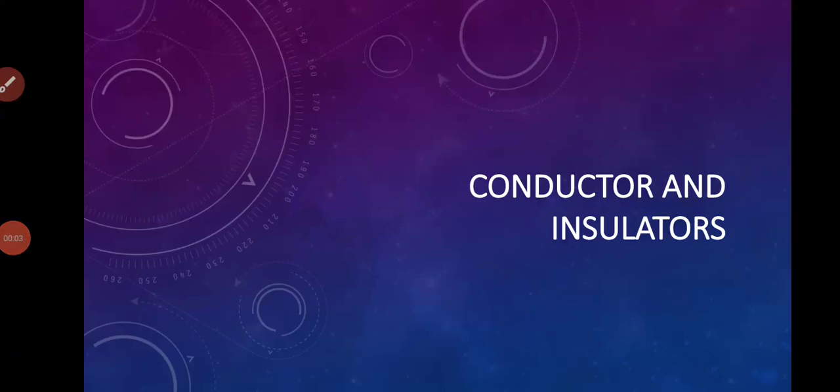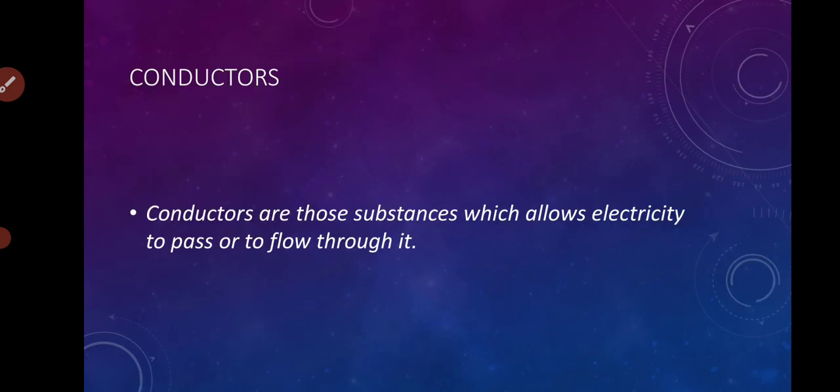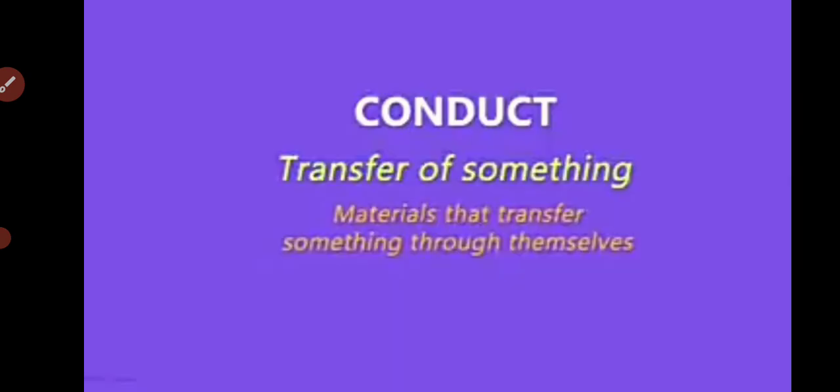Today in this video we are going to discuss all about conductors and insulators. So what are conductors? Before starting this, let us have the definition of conductor. Basically, conductors are those substances which allow electricity to flow through them. That means these are the substances that allow the passage of electrons through them.